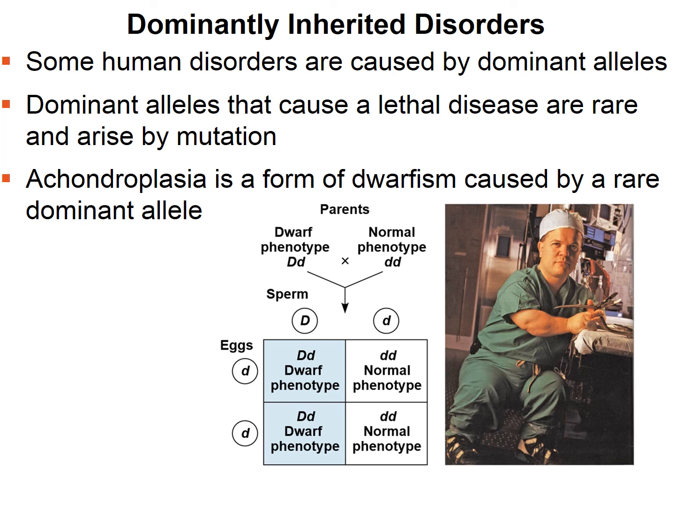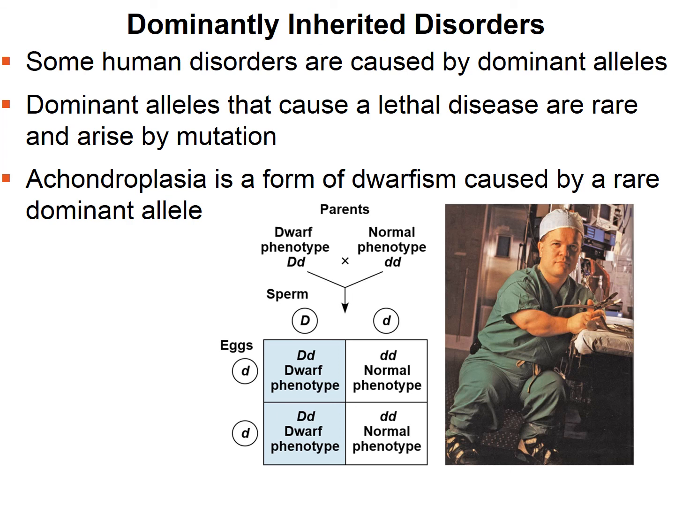One example is achondroplasia. This is a form of dwarfism caused by a rare dominant allele. And you can see that in the individual on the right-hand side. And here we have 2 individuals that mate in our little Punnett square. We have an individual that's a dwarf. He has 1 capital D and 1 lowercase d that he can pass down. And the D is what's actually causing the dwarfism.